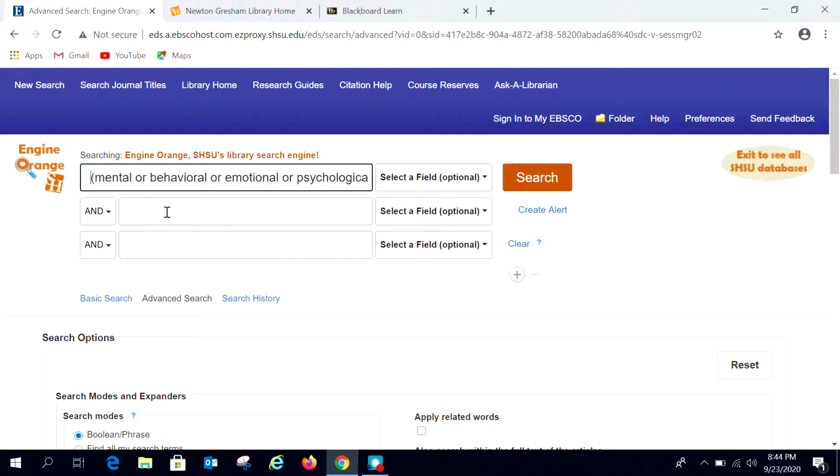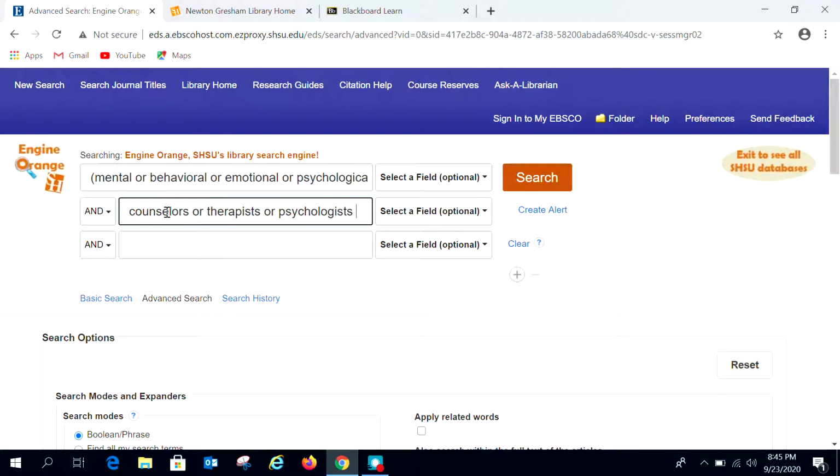And then in addition to that, of course, we need to use terms like counselors or therapists or psychologists. And I'm also going to include social workers in this one. I realize that's sort of a related term, maybe not exactly on point, but just in case there are some articles out there about social workers providing mental health services in public schools, I think it's not a bad idea to kind of go outside a little bit and get into some related terms.